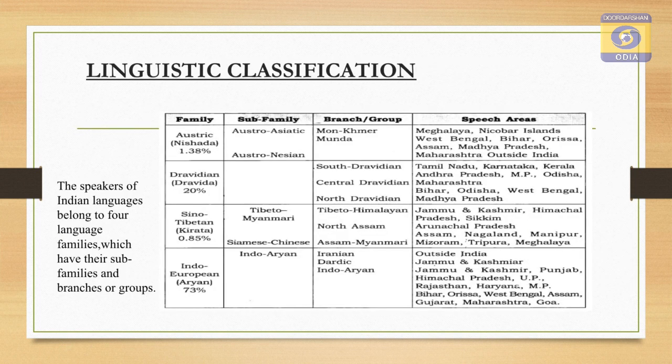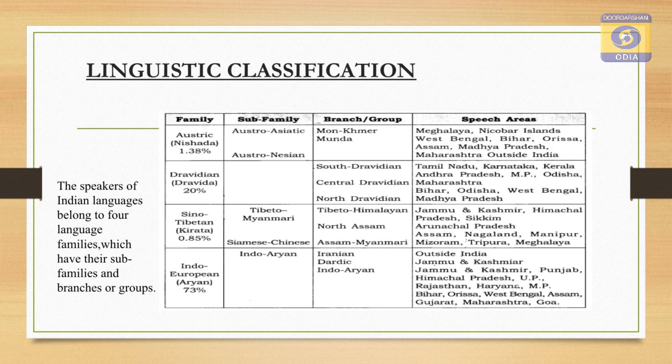Now, if we look at the linguistic classification, the speakers of Indian languages belong to 4 language families, which have their subfamilies and branches or groups. The families are broadly divided into four types, that is Austric, Dravidian, Sino-Tibetan and Indo-Aryan. From the Austric family, the different languages are given here in the chart. From the Austric family, various languages are there.